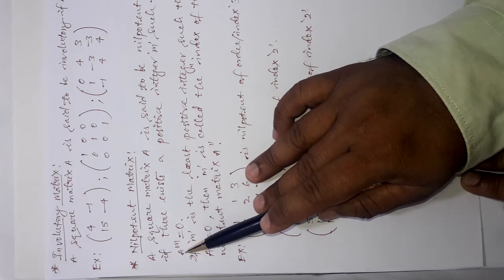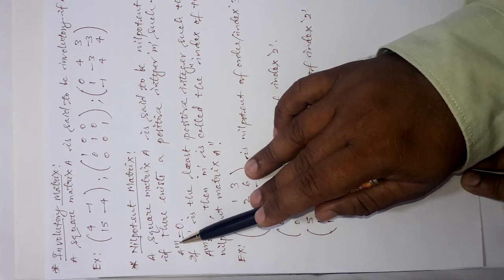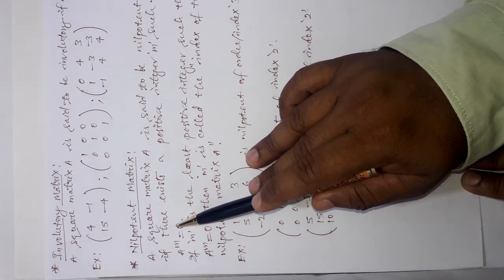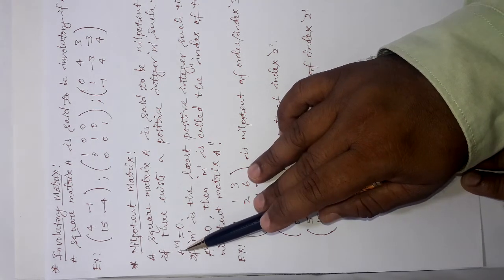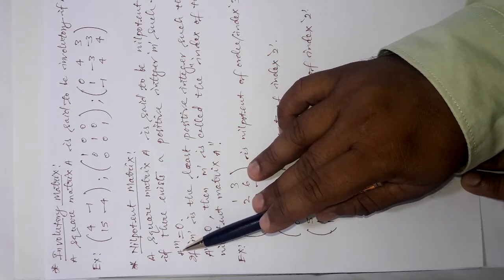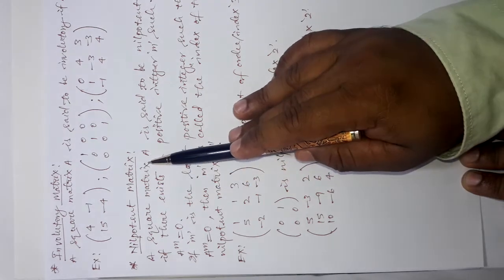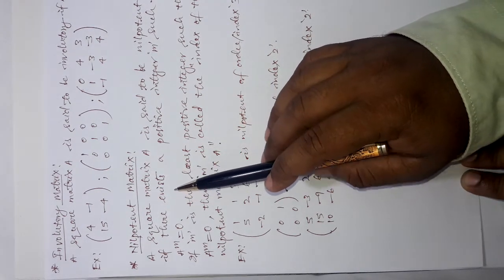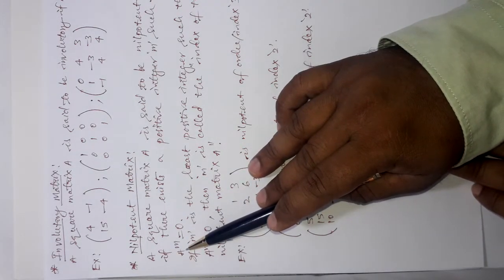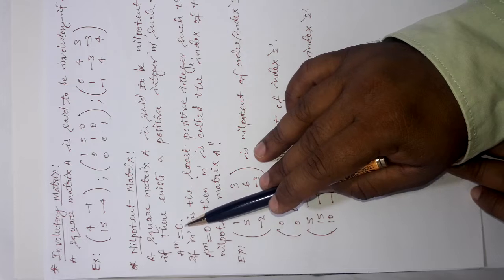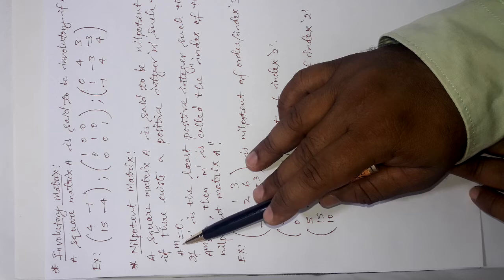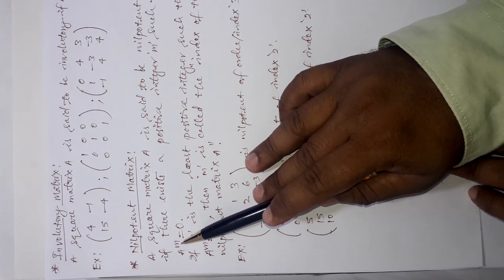Now, after multiplying the matrix A with itself up to m times, if we are getting the 0 matrix as a result, then that particular matrix which results in 0 after multiplying with itself up to m times is said to be a nilpotent matrix. It is not that every matrix is nilpotent, these are special type of matrices which result in the 0 matrix after multiplication of itself up to m times, and what is m?